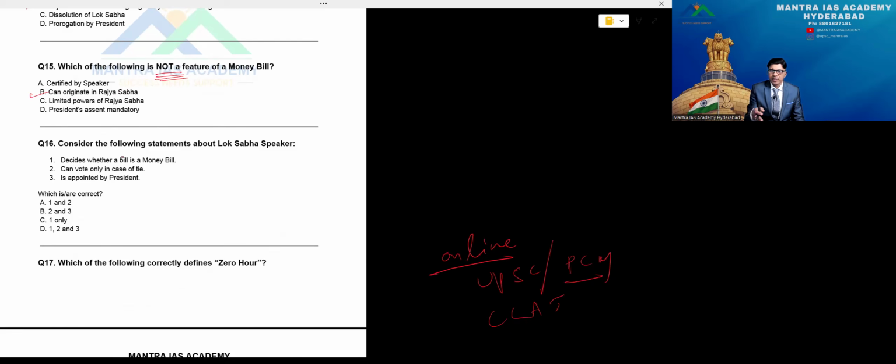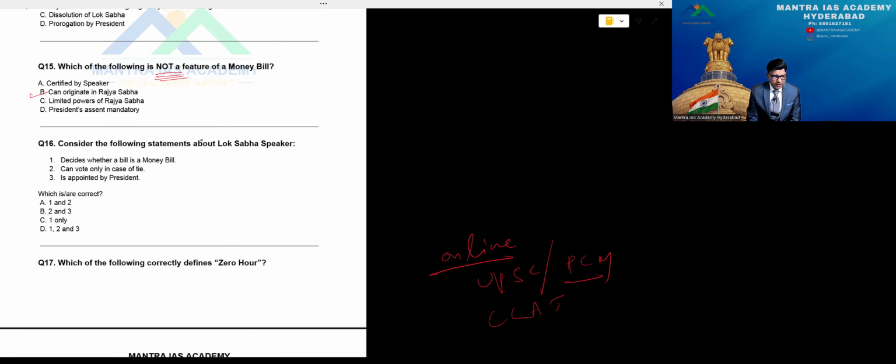Limited powers of Rajya Sabha in this case: a 14 day period will be given. If Rajya Sabha fails to send it back within 14 days, it is deemed to be passed by Rajya Sabha. That's the point in the case of money bills. President's assent is mandatory, so that's the point in this case.